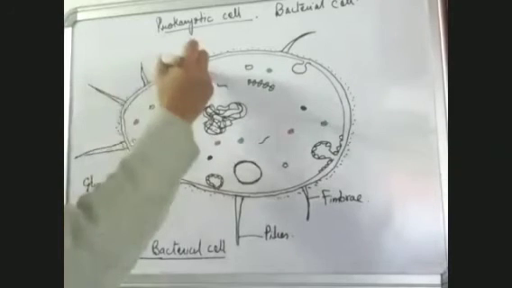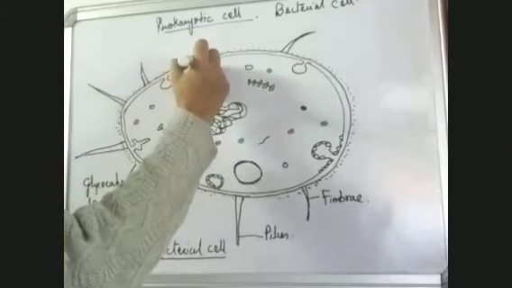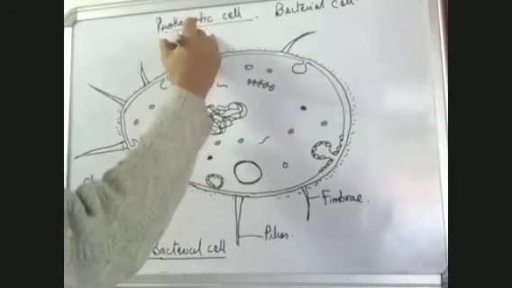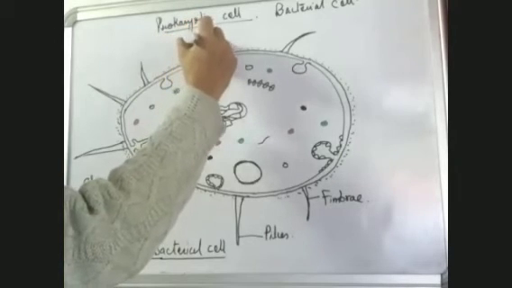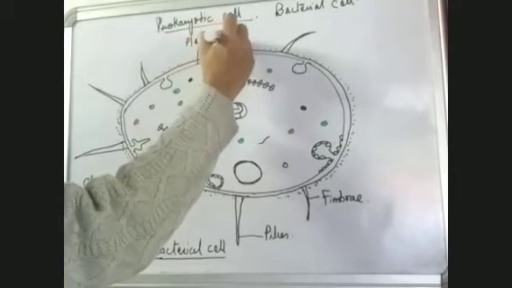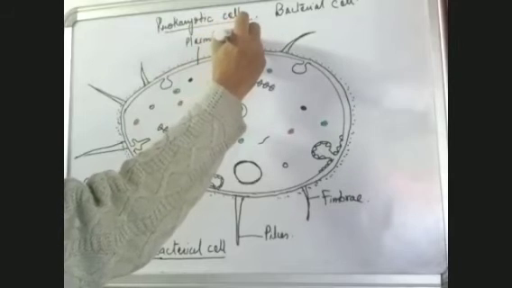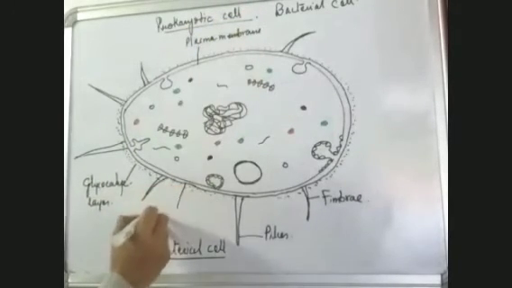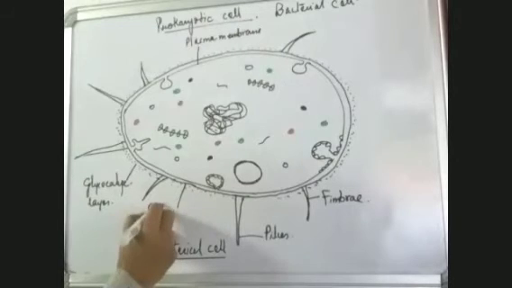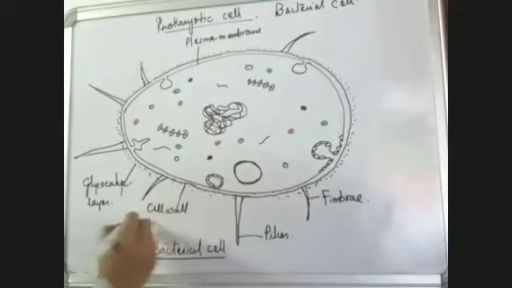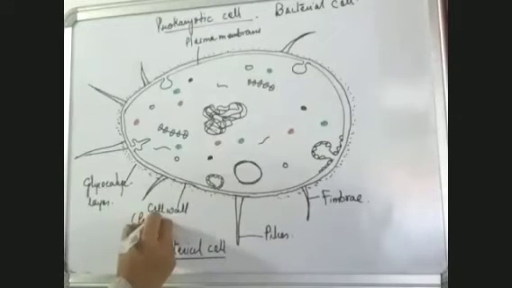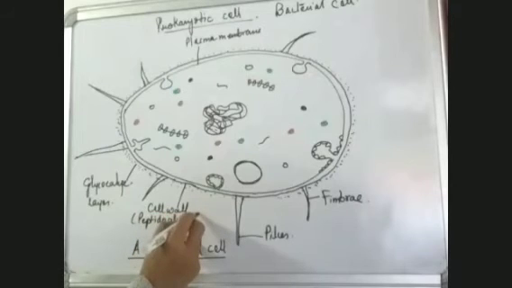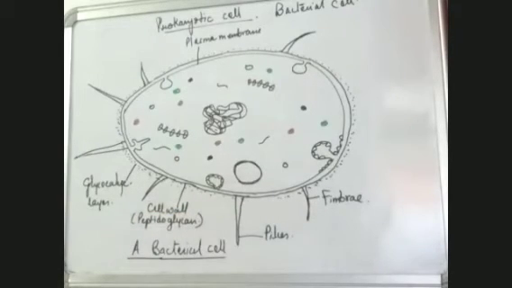The inner one is this one. This inner one is plasma membrane. Next to this, the outer one is cell wall, which is made up of peptidoglycan. The cell wall made up of peptidoglycan.